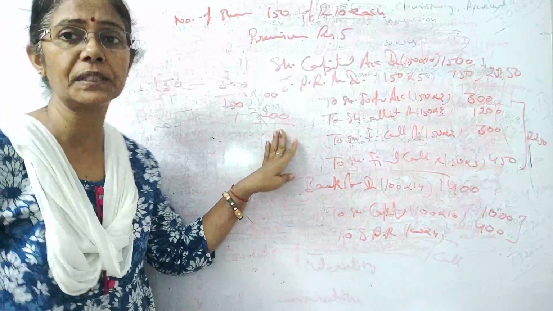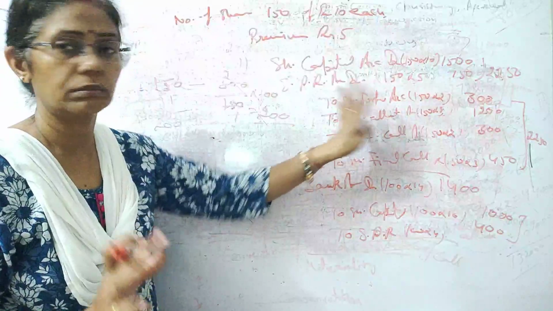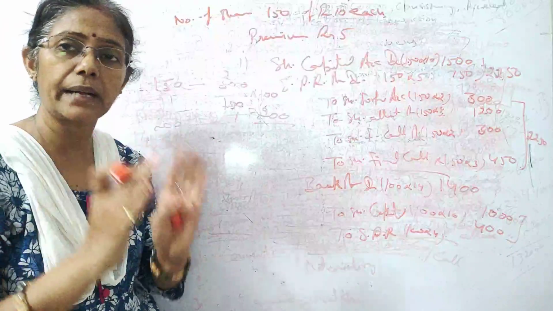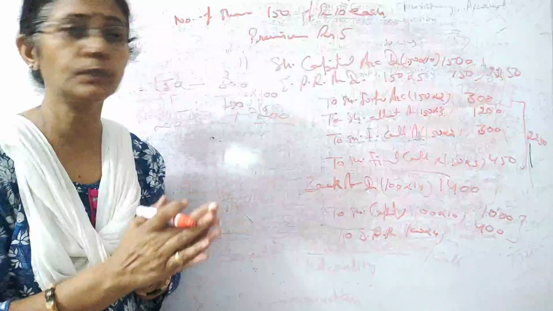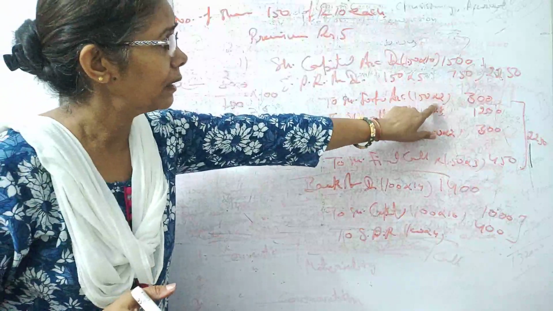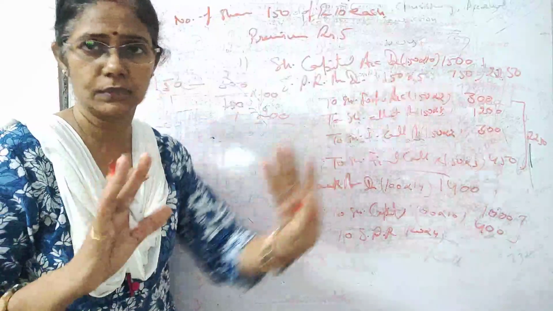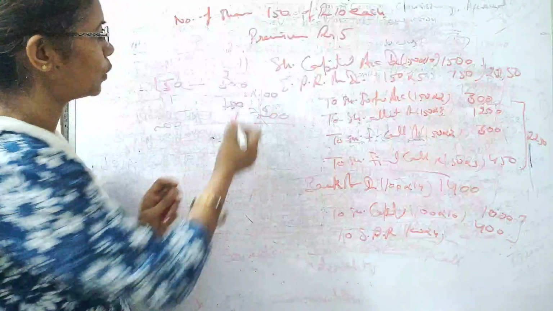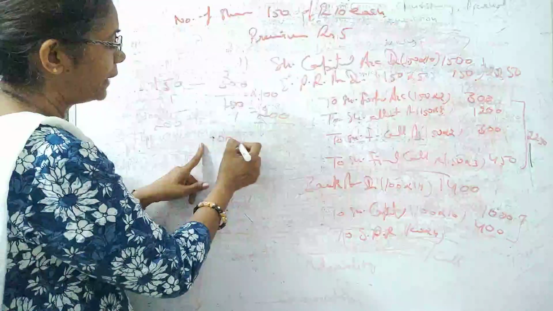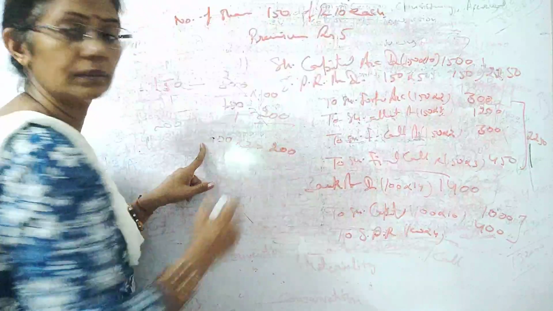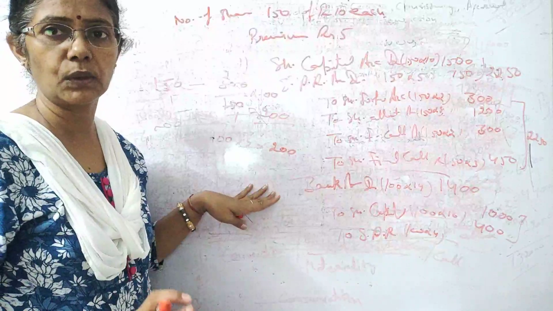So 200 rupees is your forfeiture amount regarding 100 shares, and this you can calculate per share also. We can see here forfeited 2 rupees per share. ठीक है, आप per share निकाल लें, so you don't have to calculate this. So 100 shares it is reissuing, so 100 into 2, that is 200. Fine. So you can do the calculation this way also.